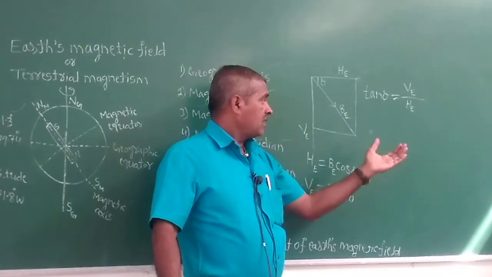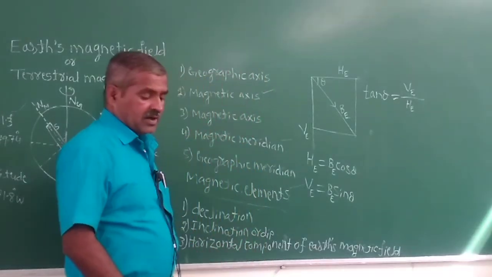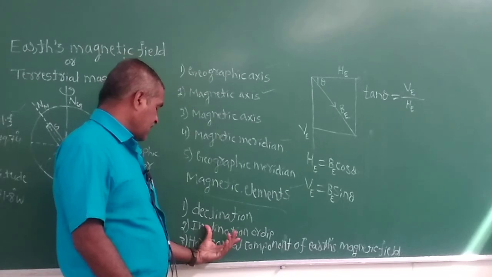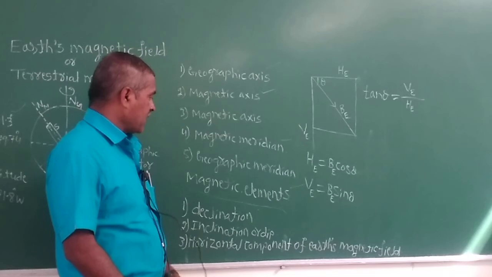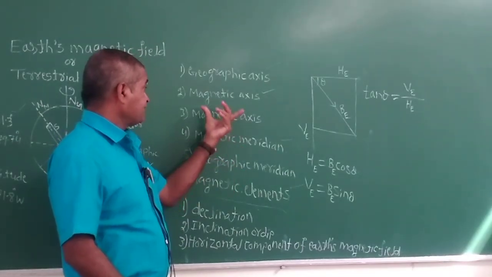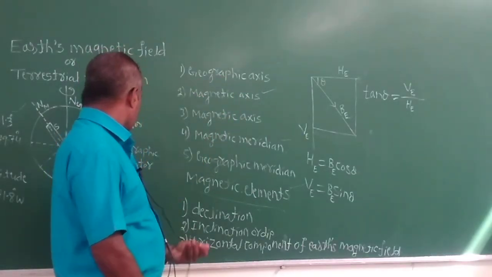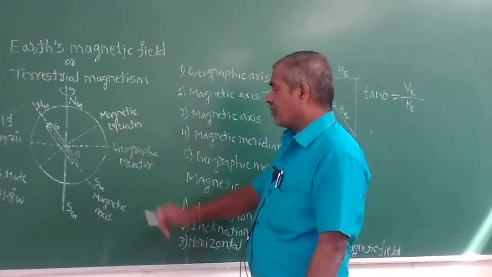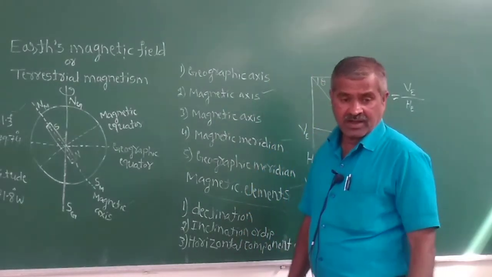That is denoted by H. Declination, inclination, and the horizontal component of Earth's magnetic field. Magnetic meridian, geographic meridian, magnetic axis, geographic axis, geomagnetic equator, magnetic equator, and geographic equator.